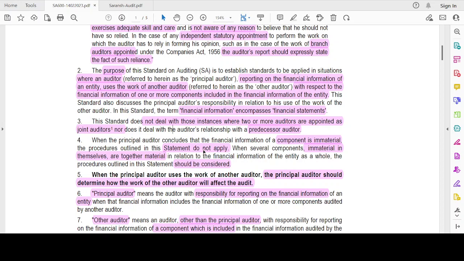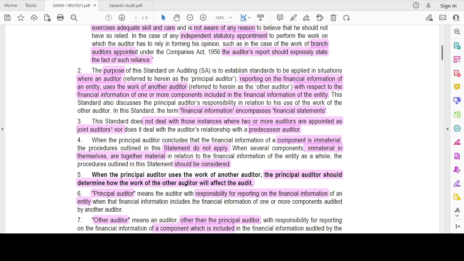On an individual basis it is not material, but on a consolidated basis it is material, so even then I have to apply this standard. When the principal auditor uses the work of another auditor, the principal auditor should determine how the work of the other auditor will affect the audit. How his work is going to affect my audit should be well determined.